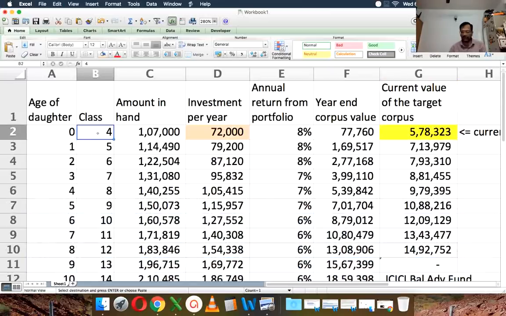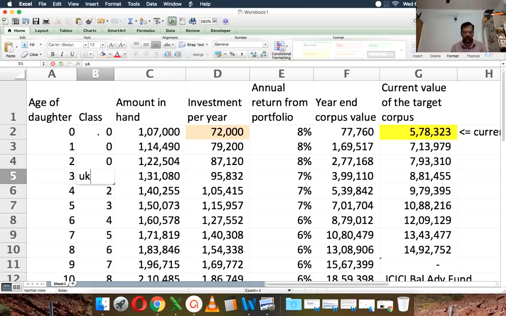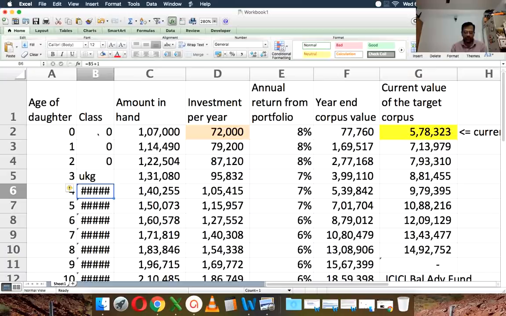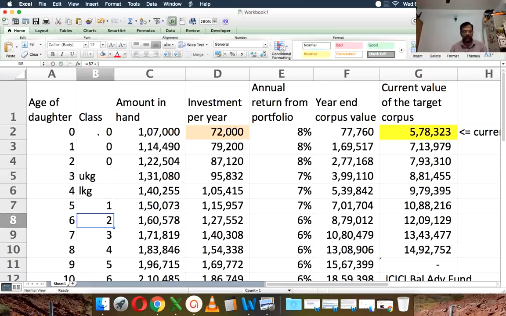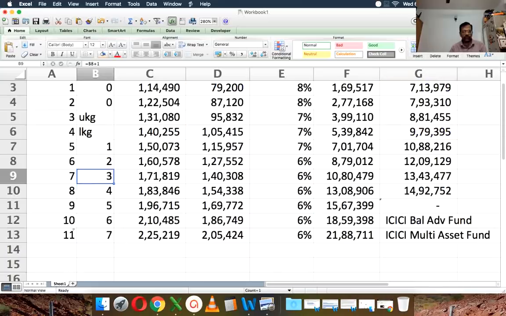I will make this class 0. She will still be in 0, age 2. Age 3, she will go to, let's say, pre-KG or UKG. Maybe I'm wrong. I could be wrong. Let me try. UKG, LKG, first standard. Yeah, I hope I'm right. 11th. I think I got it.